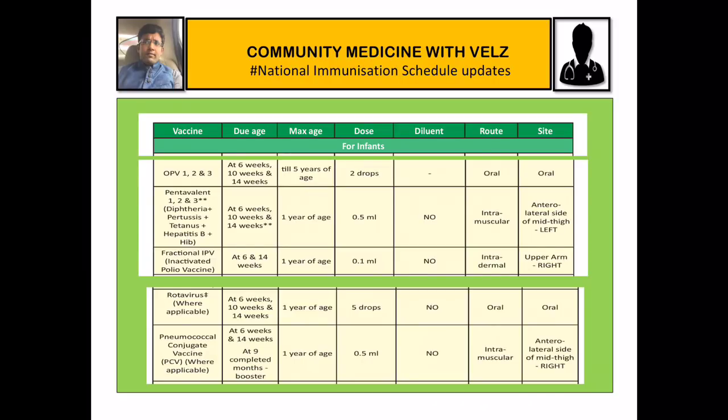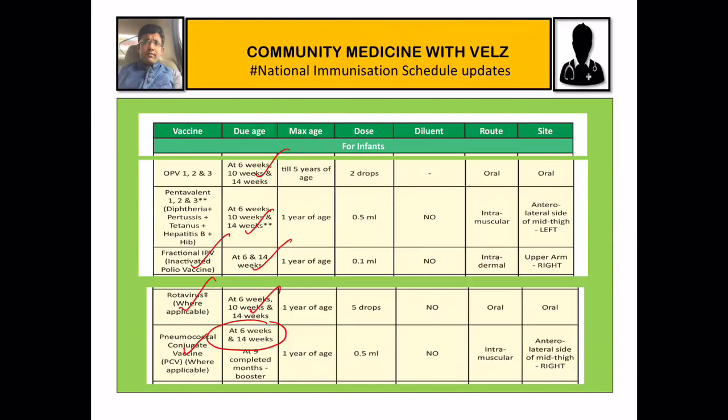OPV at 6 weeks, 10 weeks and 14 weeks, pentavalent 6, 10 and 14 weeks, then IPV, fractional IPV or intradermal IPV at 6 weeks and 14 weeks, rotavirus 6, 10 and 14 weeks, then pneumococcal conjugate vaccine at 6 weeks and 14 weeks.